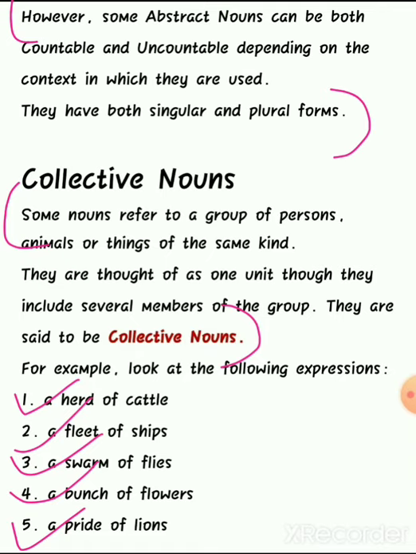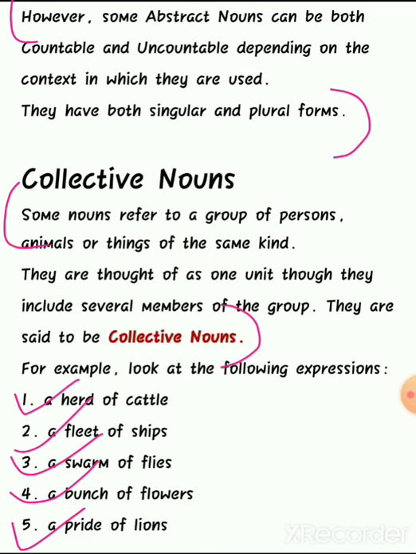For example, we can say students. It's a collective noun. Why? In students we have boys and girls both. So students, I hope you have understood the grammar part, chapter 1, nouns and the types of nouns.